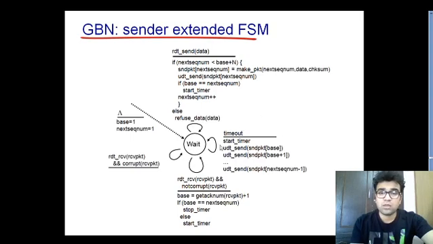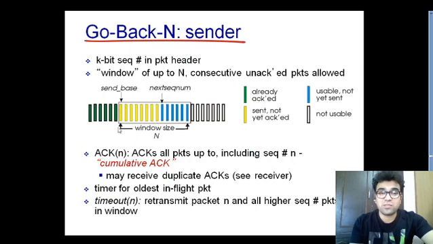Now the second portion is this of the sending side. If timeout happens at the sending side, then you will start the timer again and you will send the base packet this time. Base packet means this packet again. If the timer started at this packet times out, then you have to start sending all the packets from the base packet, because at the receiving side window size is not available.